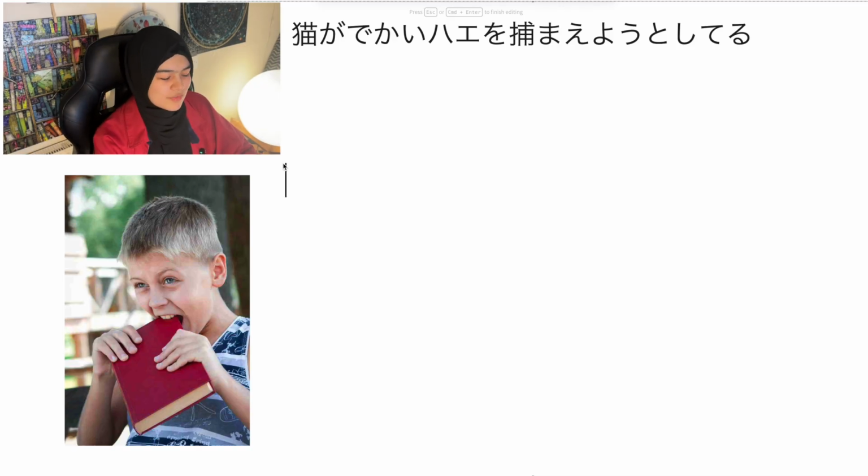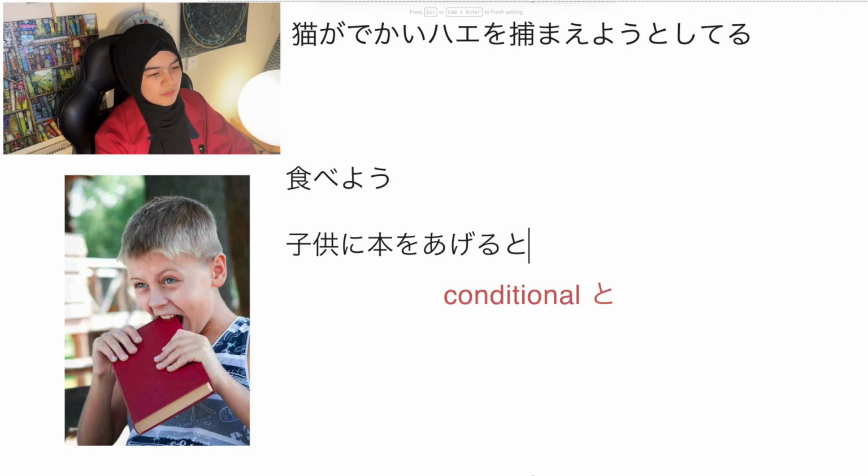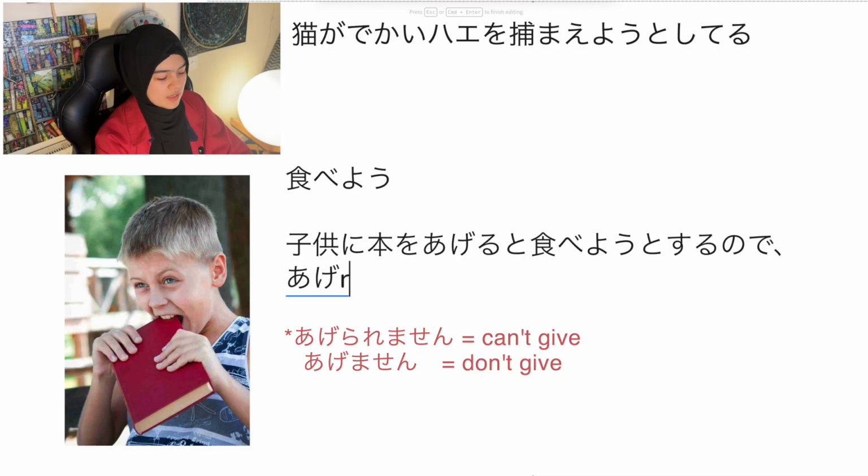これは簡単かな? The verbs are easy. So 食べるですね。So 食べる is a 一段 verb. So you drop the ru and add よ。食べよう。Okay? じゃあ、子供に本をあげる。You give a book to a kid. But when you do it, they try to eat. So 子供に本をあげると食べようとするのであげられません。どうですか？わかりましたか？In terms of usage, they're very straightforward.